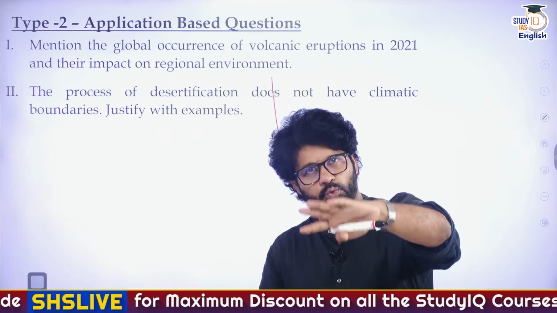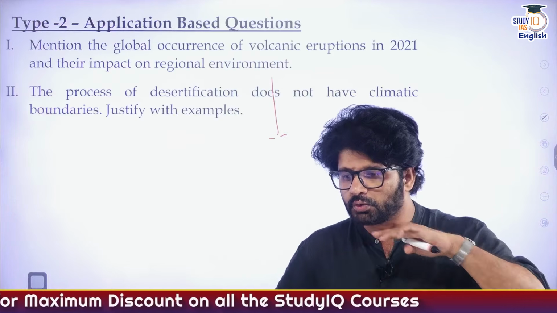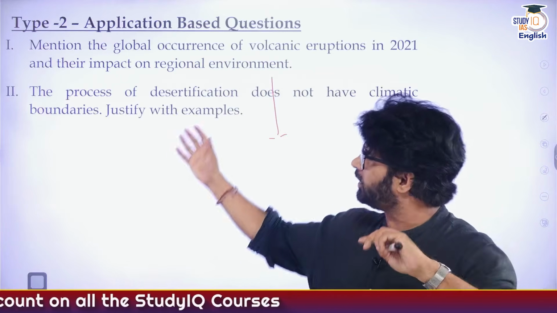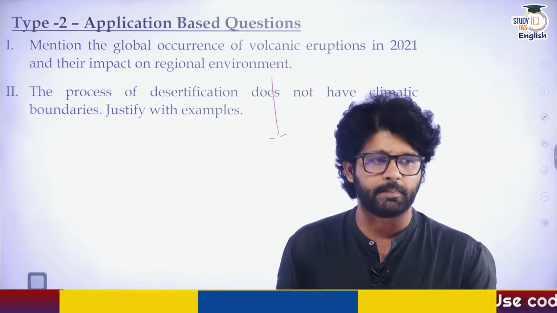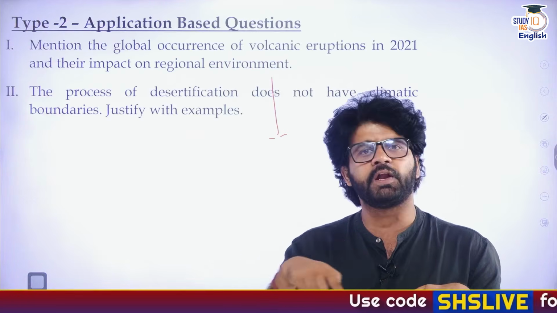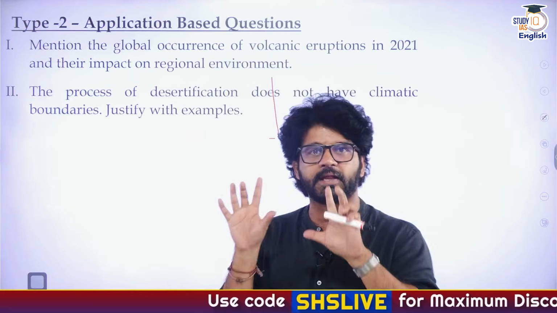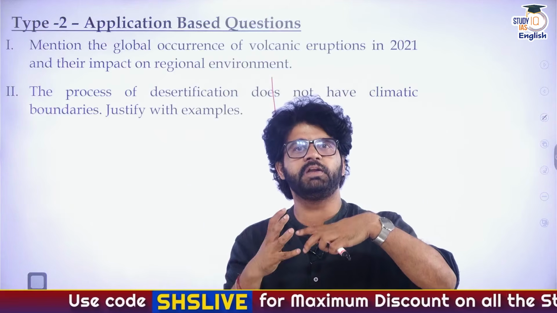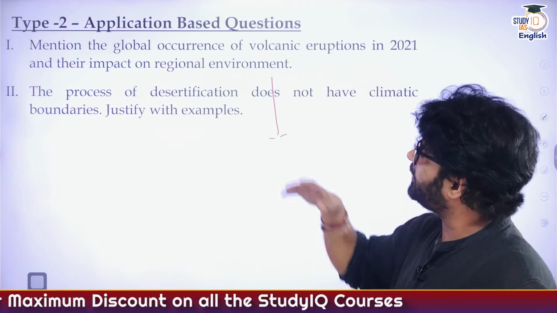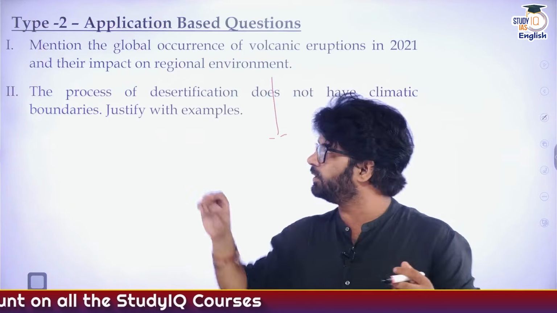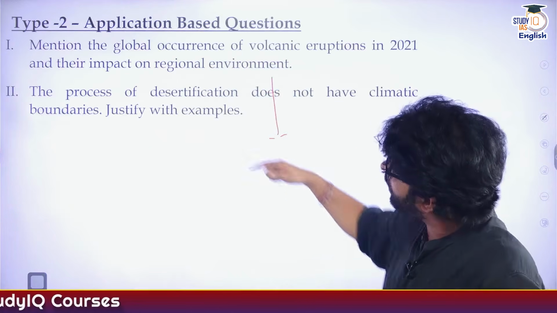Similarly, if you're giving it in 2026, UPSC 2026, you have to see current affairs. So here, geography and current events are merging. Which volcanic eruptions happened? Where did they happen? Did they happen in the Pacific Ring of Fire or elsewhere? So hope you are understanding. This is important. Even current events are important and you cannot ignore that. Process of desertification does not have climatic boundaries.